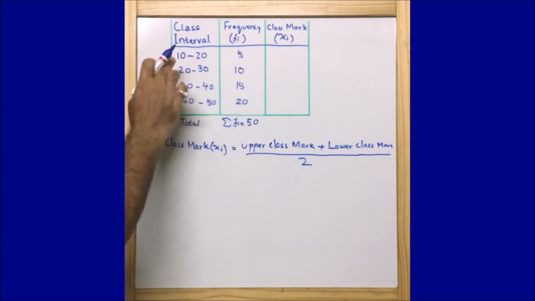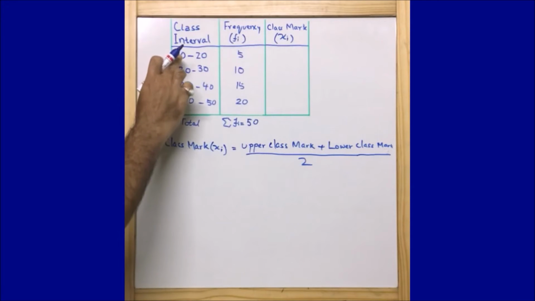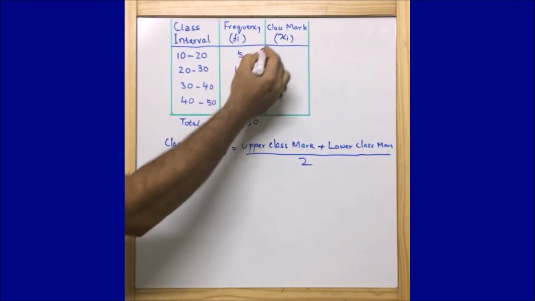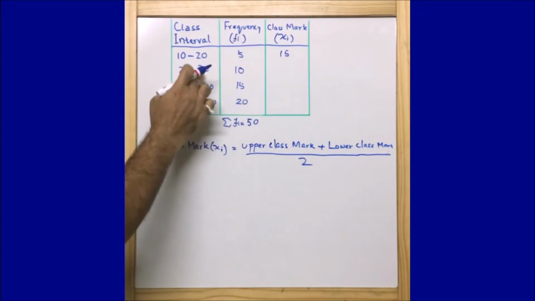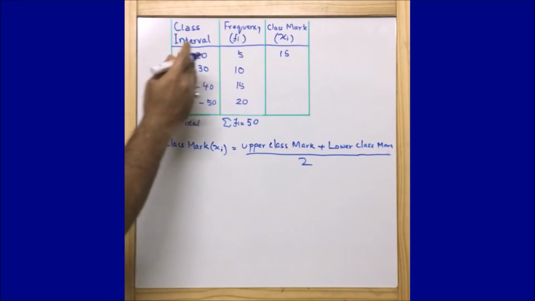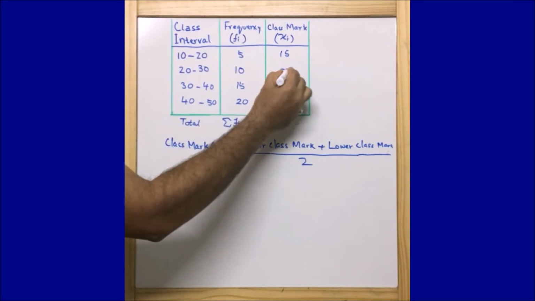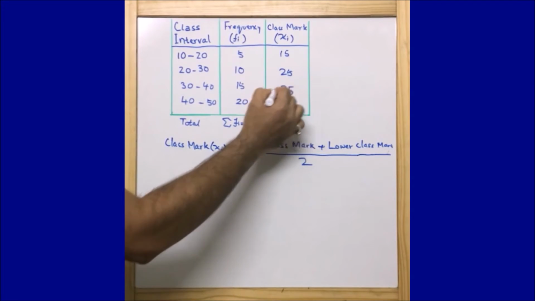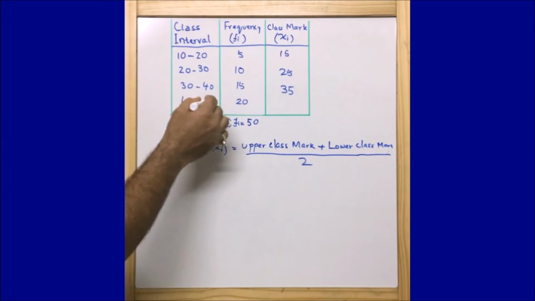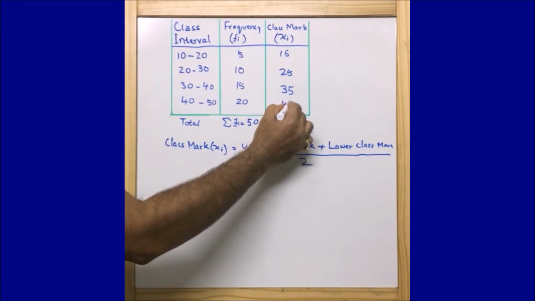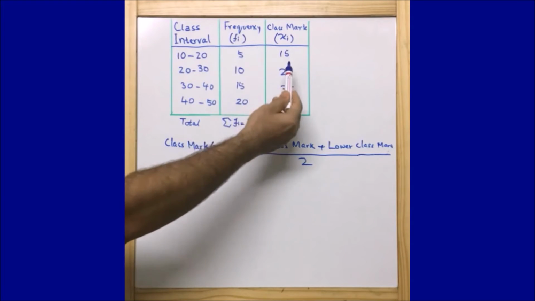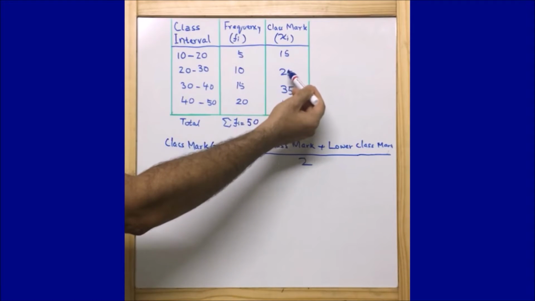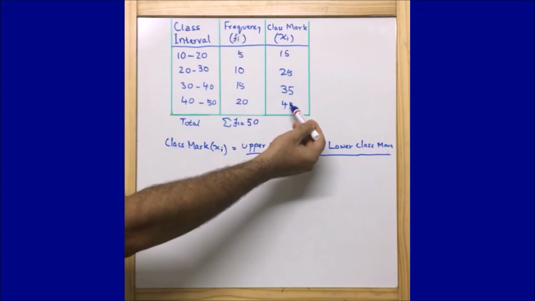So here, if I consider class mark xi, 10 plus 20 is 30, 30 by 2 is 15. Similarly, 30 plus 20 is 50, 50 divided by 2 is 25. 40 plus 30 is 70, divided by 2 is 35. 50 plus 40 is 90, 90 divided by 2 is 45. Now guys, you can see we are getting 15, 25, 35, 45, each with a gap of 10.